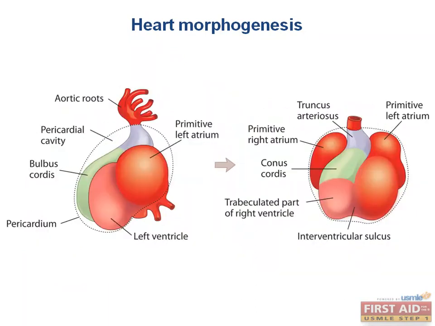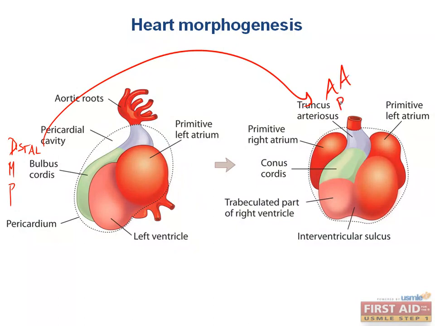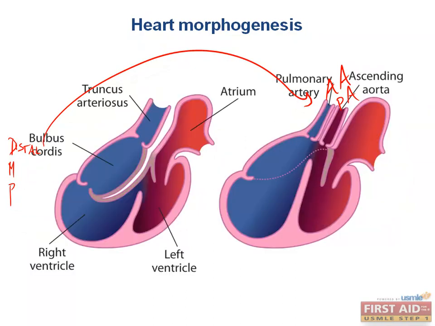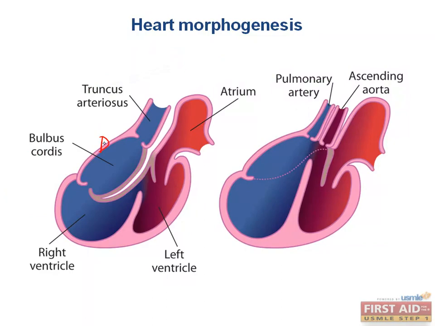Again, we said that the bulbus cordis is composed of a distal, medial or middle, and proximal segment. The distal segment will give rise to the truncus arteriosus. A truncus arteriosus will give rise to the ascending aorta and the pulmonary artery, which makes sense considering it is making the trunks of the two main arteries in the heart, hence the name truncus arteriosus. So it makes the ascending aorta and the pulmonary trunk. This is further shown in this diagram, where the distal segment of the bulbus cordis became the truncus arteriosus, and then the truncus arteriosus develops the two trunks of the arteries in the heart, the pulmonary artery and the ascending aorta.